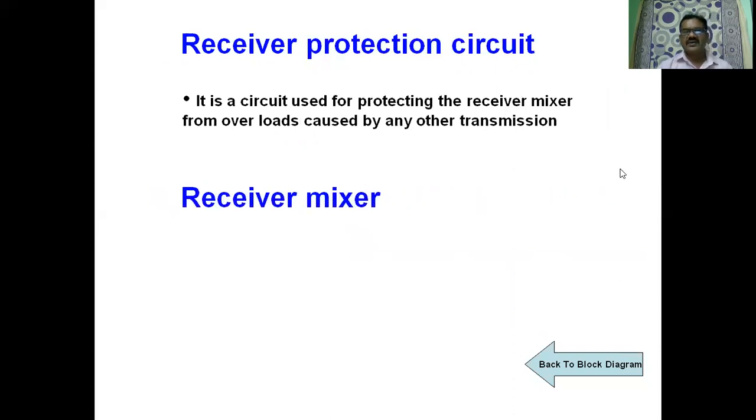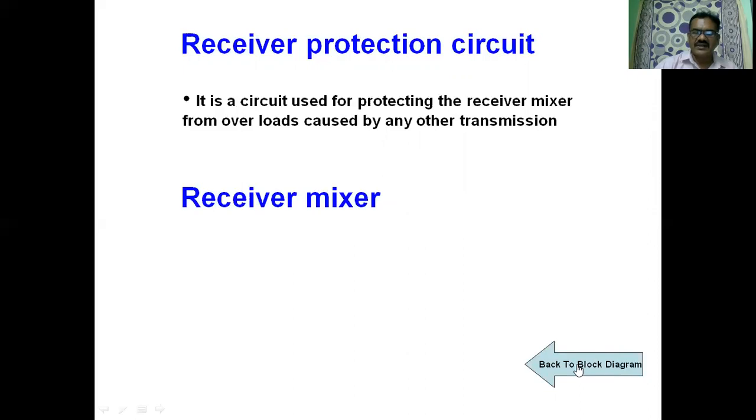Let us see the details about the receiver protection circuit. It is a circuit used for protecting the receiver mixer from overloads caused by any other transmissions. The main purpose of the protecting device is to handle overloads. The signal is coming from so much distance, and noise is added to that particular signal. Not only that, during the rainy season, when thundering is there, it is a form of radiation, and that also interferes with the signal. When that is picked up by the antenna, the equipment is protected by using the receiver protection circuit.